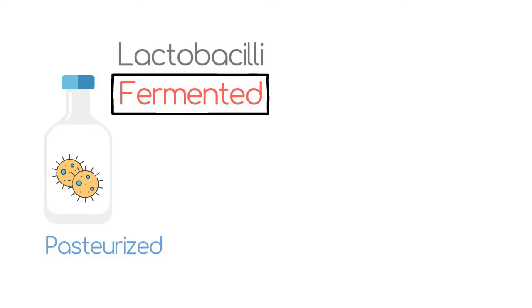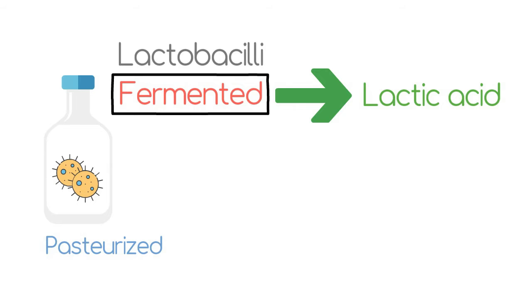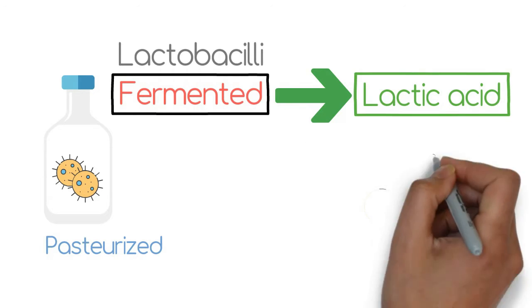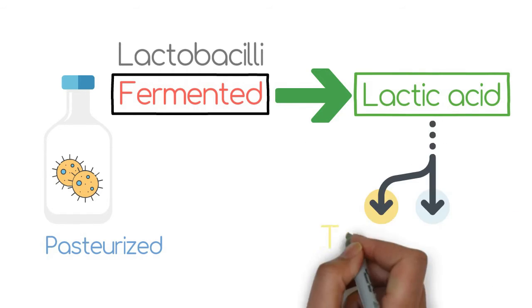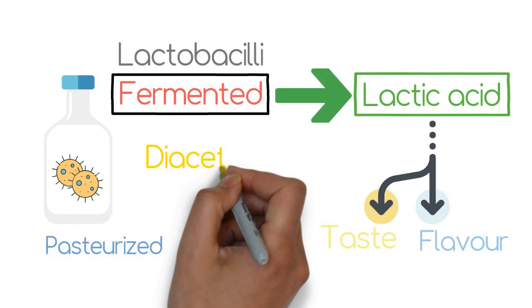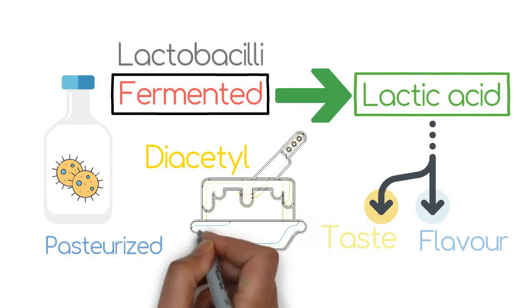In this process, lactose sugar of the milk is converted into lactic acid, and milk proteins are coagulated with the help of lactic acid. Besides, compounds with taste and flavor are also formed. Example: diacetyl has the flavor of butter.